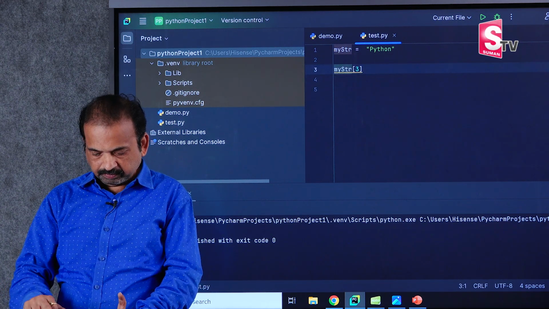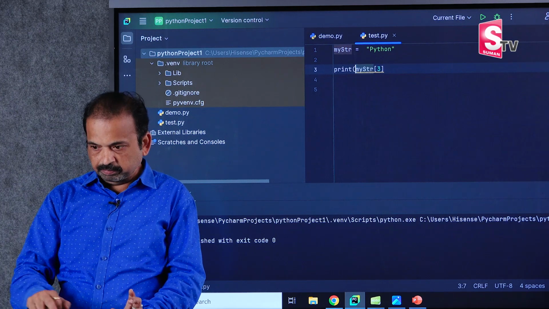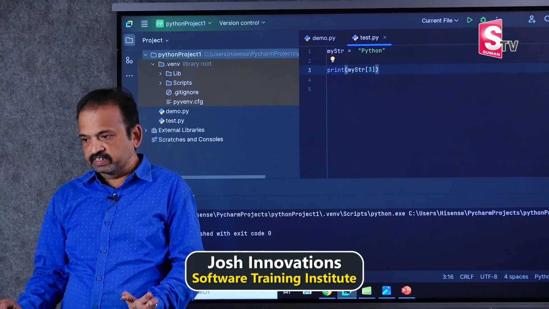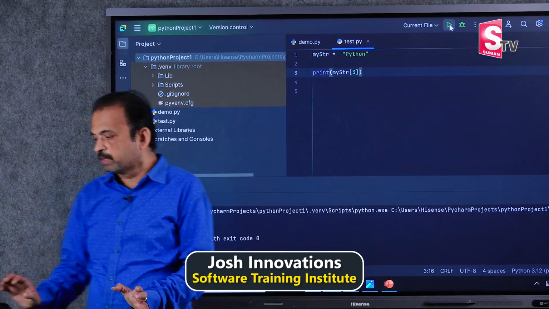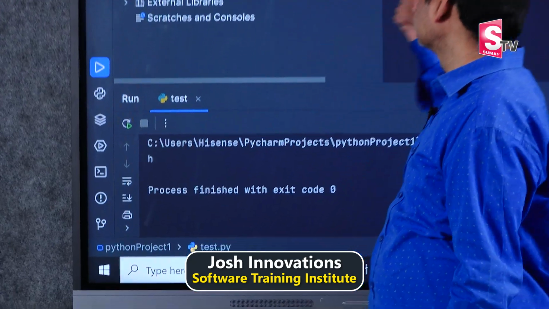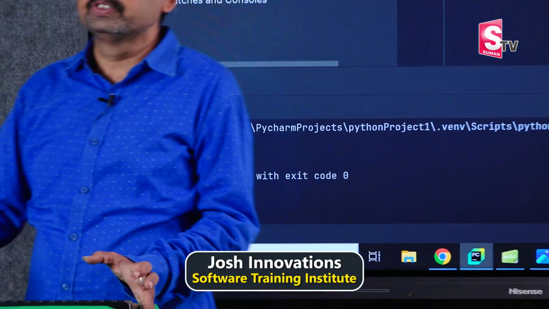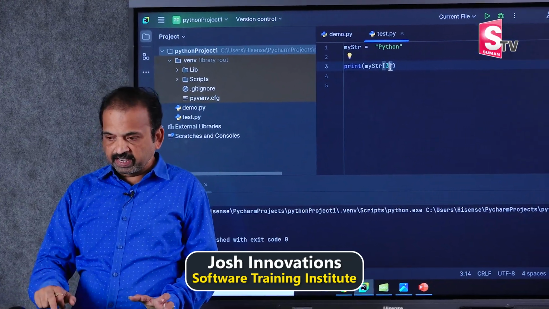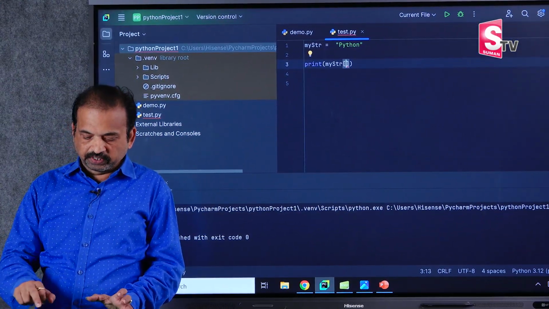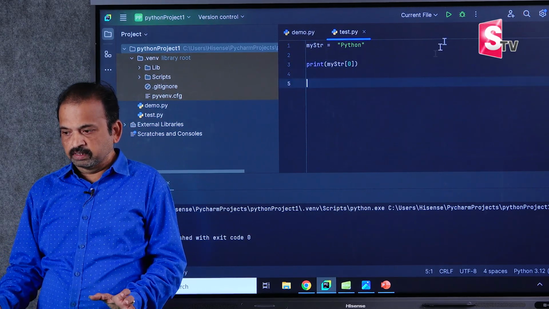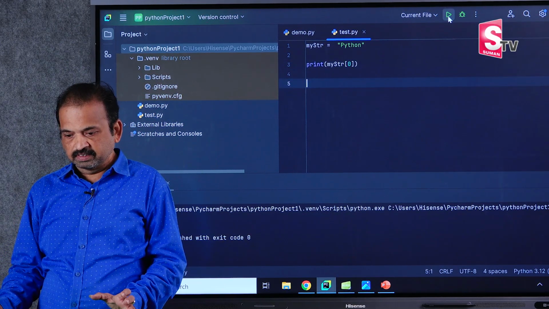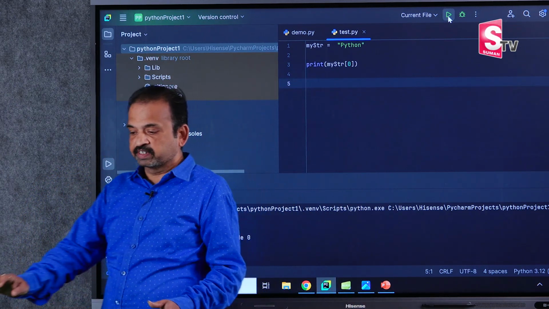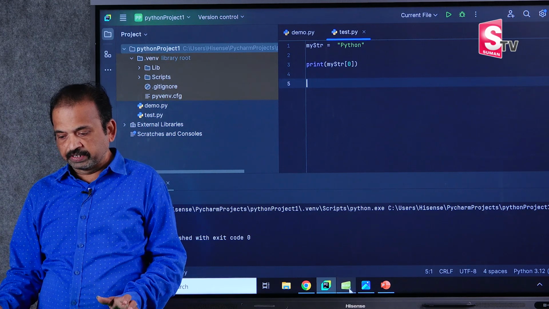I'll print here. Now when you run this, H will be accessed. See here, H is accessed. You can access any single character using index number. For example, I want to access the first character. If you want to access the first character, just give 0 here and run this. P is accessed.